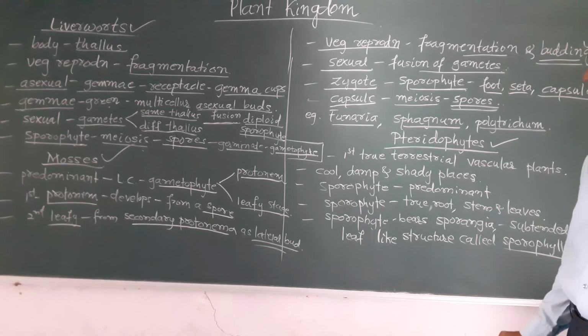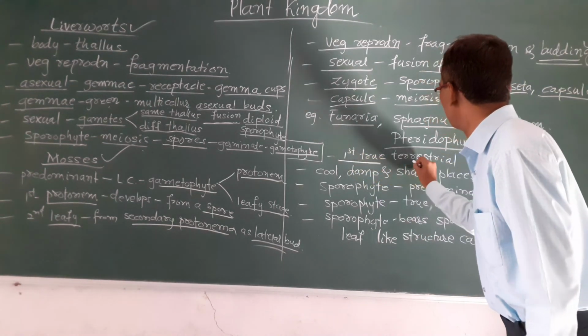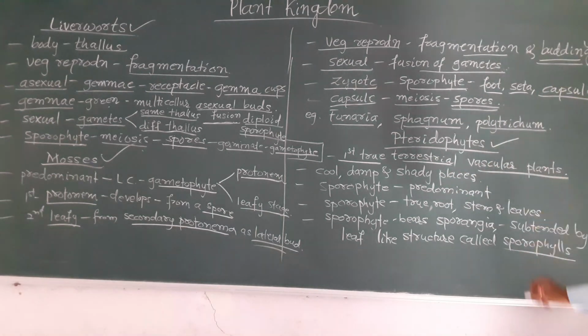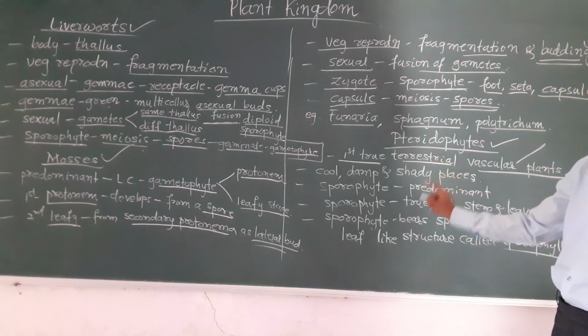These pteridophytes are the first true terrestrial vascular plants. Vascular means having xylem and phloem vessels, which transport water and food respectively. Terrestrial means one which grows on the land.